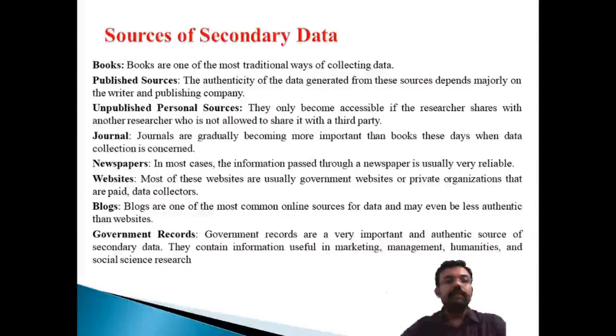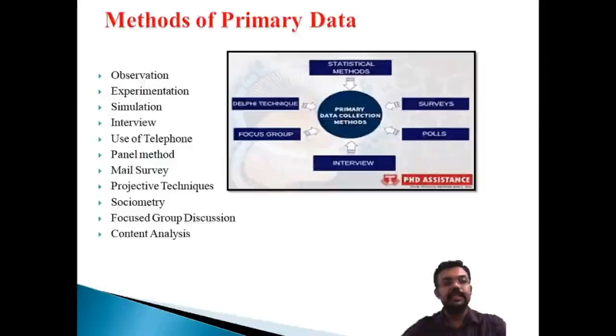There are books, published sources, personal sources, channels, newspapers, websites, blogs, and government records, all important sources of secondary data. And these are the methods of primary data. The methods include, first, observation, experimentation, simulation, interview, telephone panel method, mail survey, the projective techniques, sociometry, the focus group, and the content analysis.